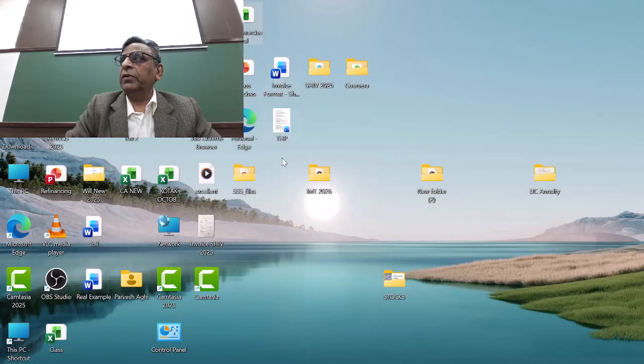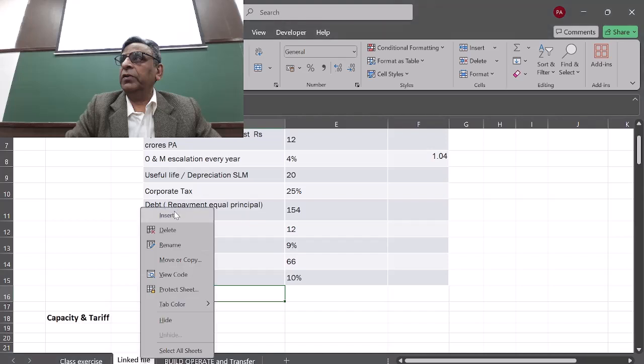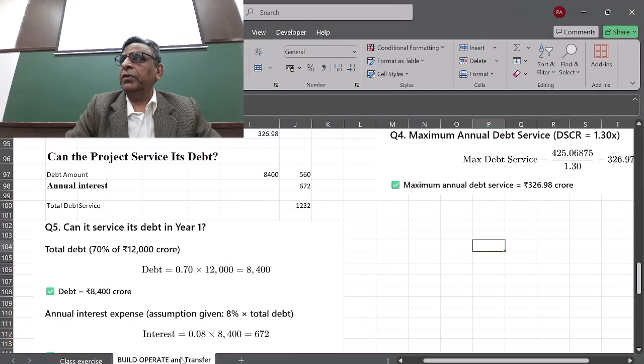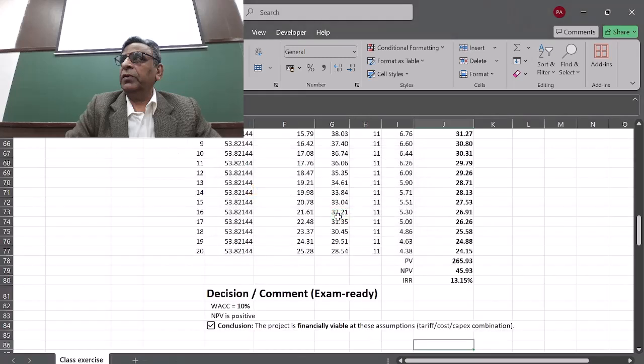So I open this file, class, and just delete the linked file from here. And even delete the second question which I'm going to do later. Okay, so this is the file. I'm sharing this answer also with you for the question which I have given to you.